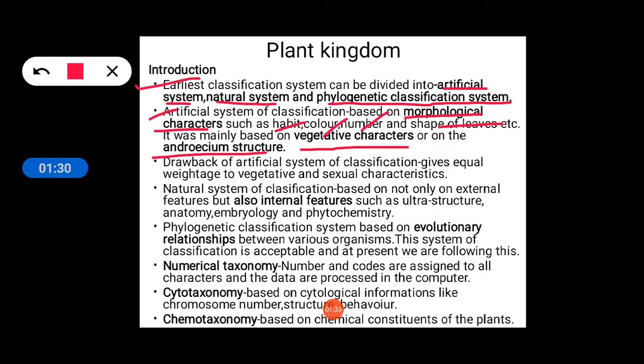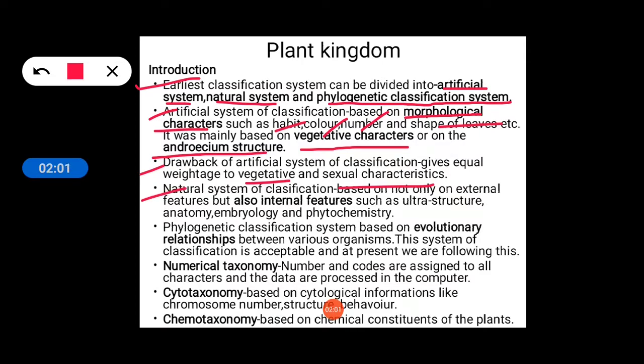And there was a drawback in the artificial system of classification. The drawback is that the artificial system of classification gives equal weightage to vegetative and sexual characteristics. That means it gives equal importance to both vegetative and sexual characteristics. So there occurs a problem, and so the artificial system of classification was not followed. Then there comes the natural system of classification.